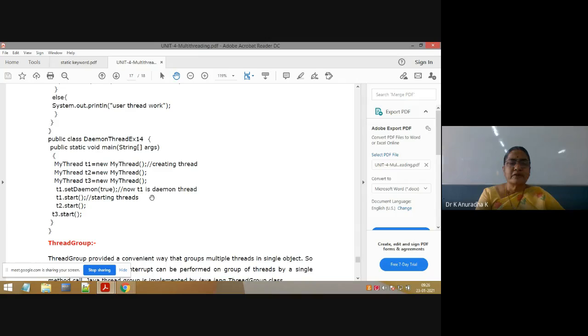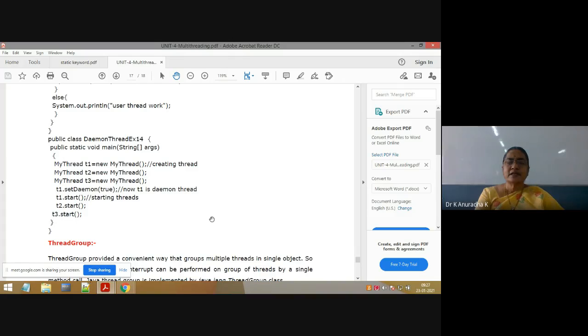So how many threads are there in the waiting queue? Four threads: main, T1, T2, T3. But out of these four threads, only T1 is set as a daemon thread, and the remaining three threads, that is main, T2 and T3, are non-daemon threads. When these four threads are in the waiting queue, which thread is given the CPU by the thread scheduler, nobody knows. And once the thread scheduler allocates the CPU to one thread, that thread cannot complete the entire execution of its functionality.